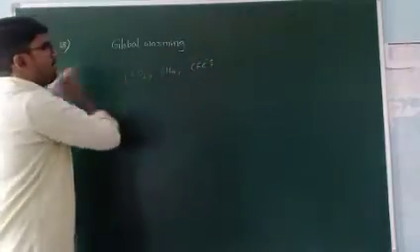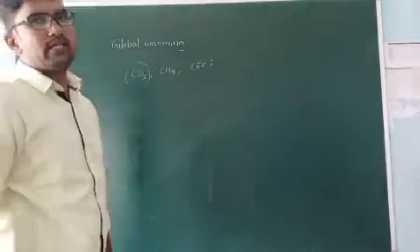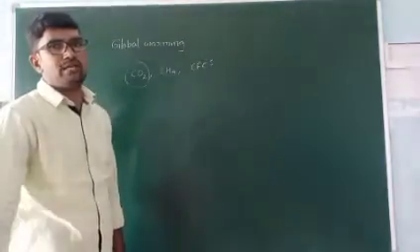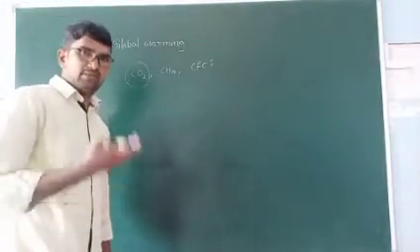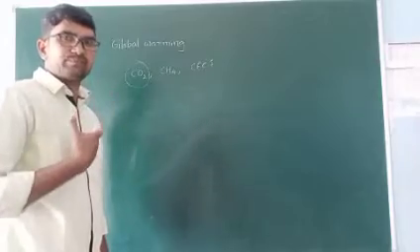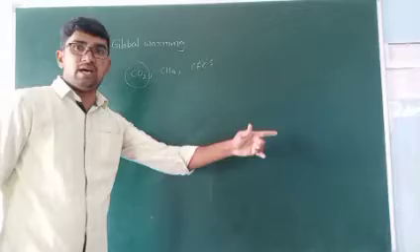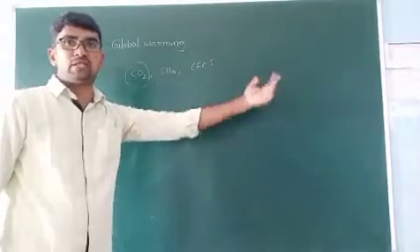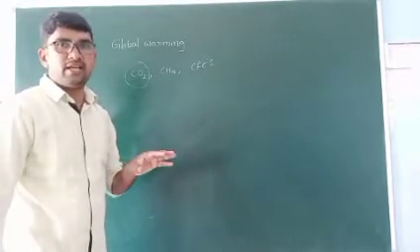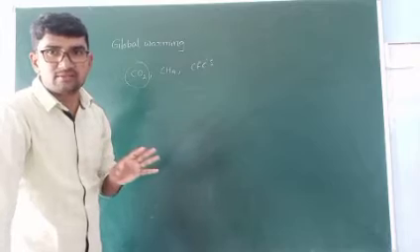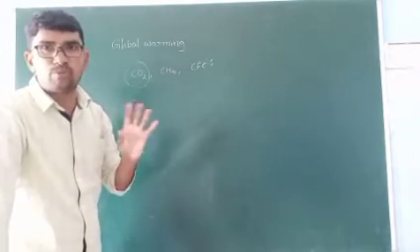Carbon dioxide is one of the polluted gases. We are breathing, taking in oxygen and releasing carbon dioxide. But plants absorb carbon dioxide and release oxygen. That's why plants are most important to human beings.